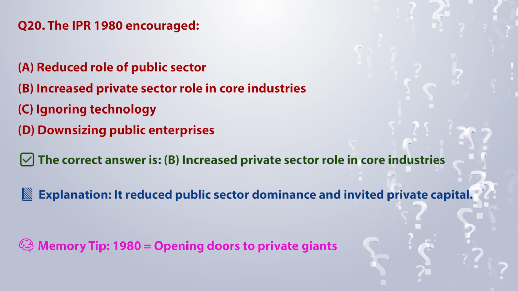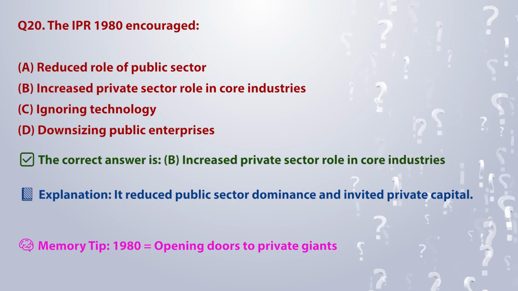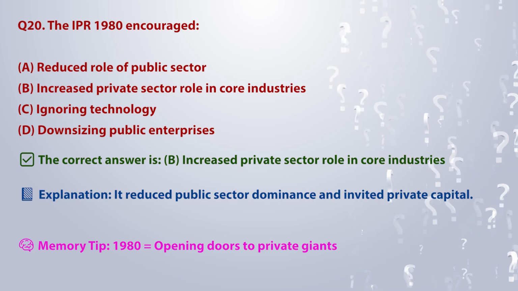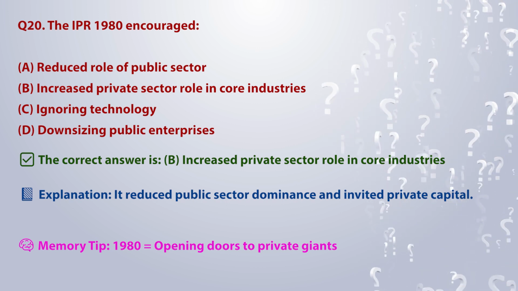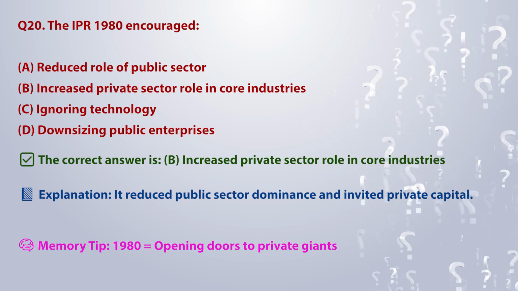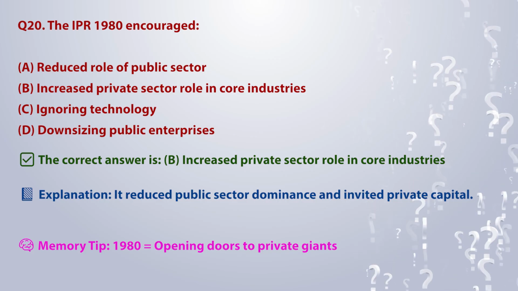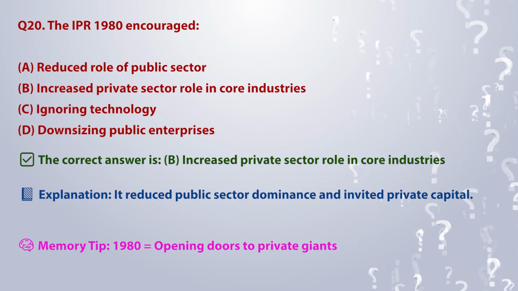The correct answer is B. Increased private sector role in core industries. Explanation: it reduced public sector dominance and invited private capital. Memory tip: 1980 is equal to opening doors to private giants.